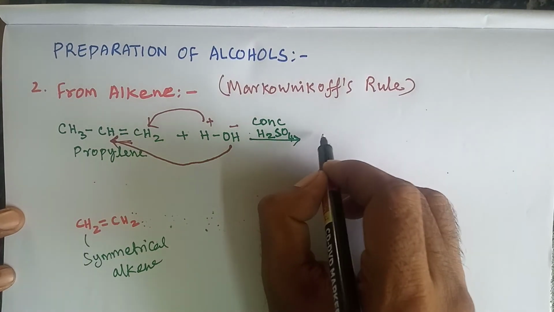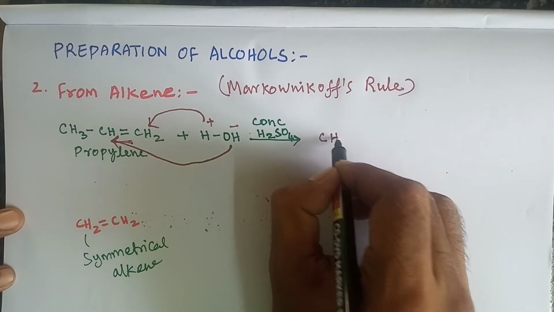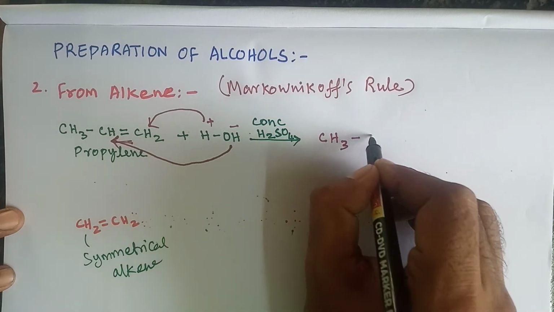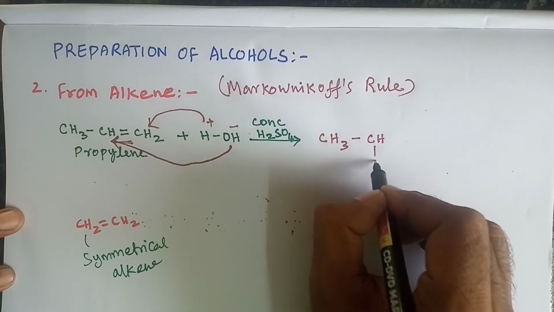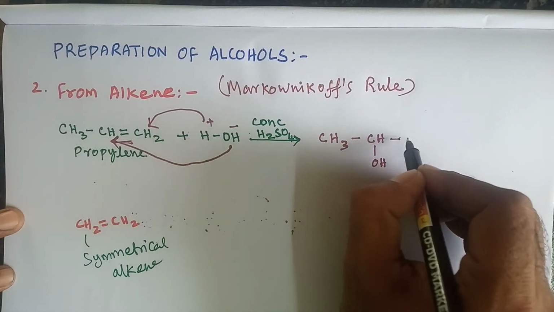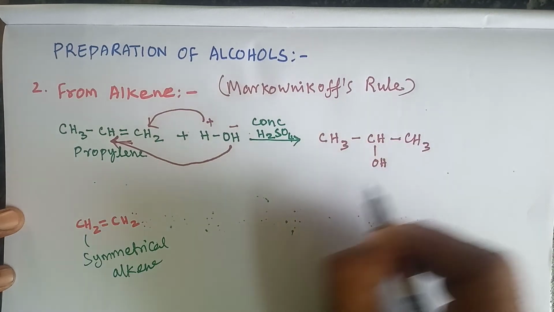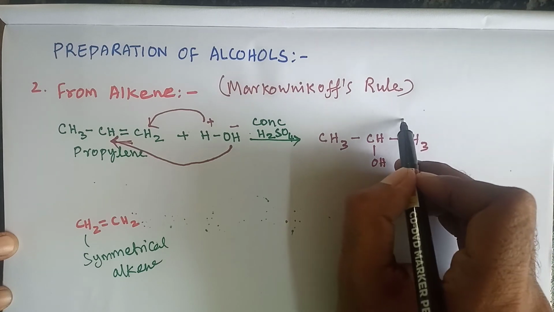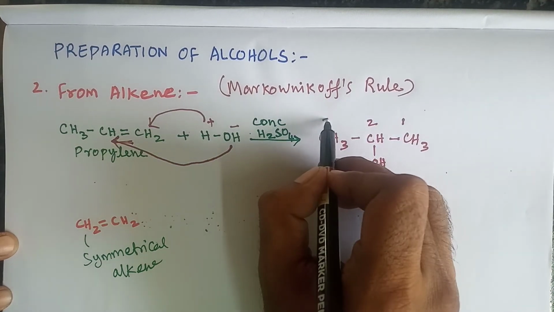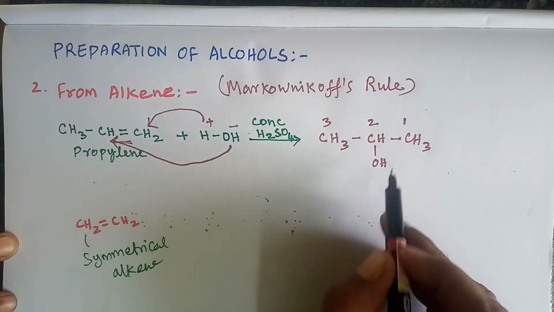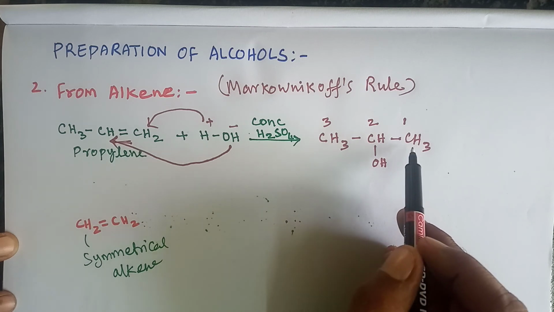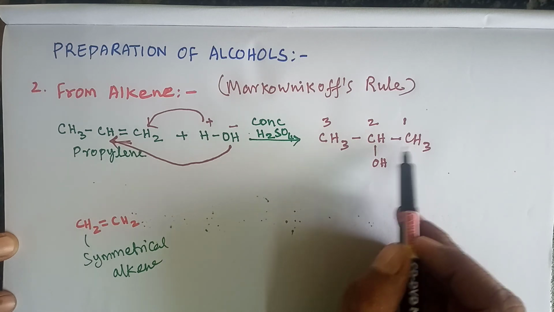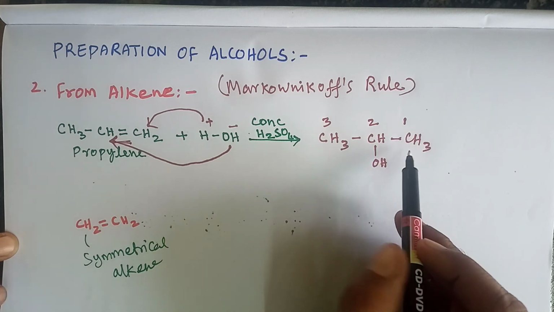It gives the alcohol CH3-CH(OH)-CH3. What is the name of this compound? It has 1 carbon, 2 carbon, 3 carbon, so the parent hydrocarbon having 3 carbons is propane.